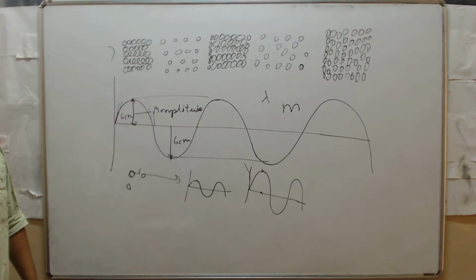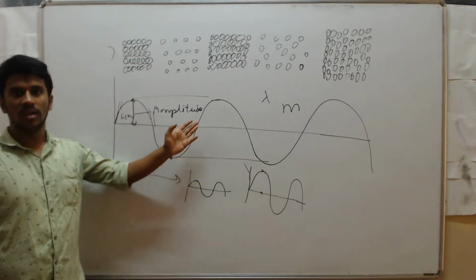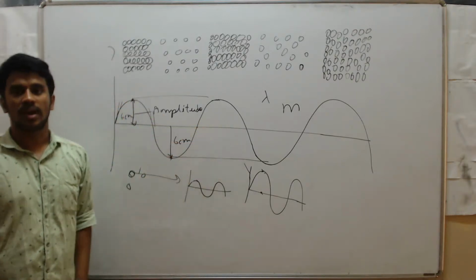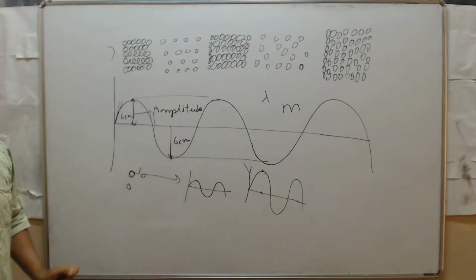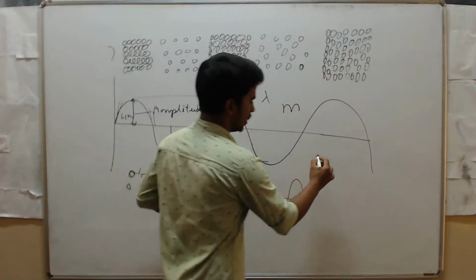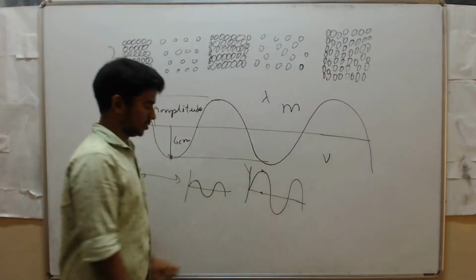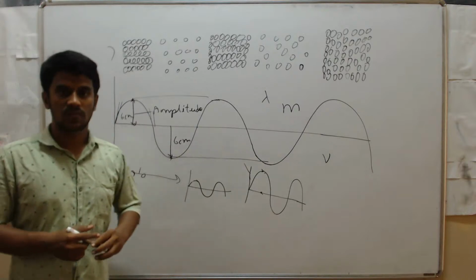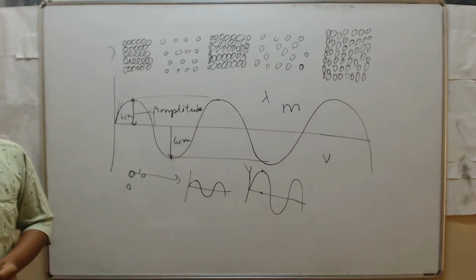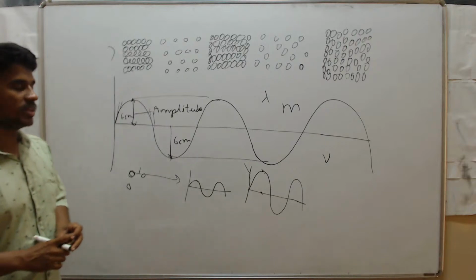In other words, it is the number of waves passing through in a given time. We use the symbol mu to represent frequency, and the formula to calculate it is mu equals 1 by T.